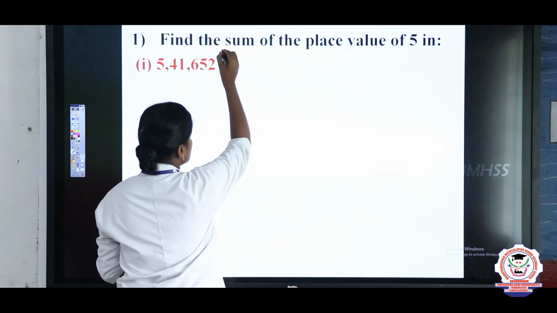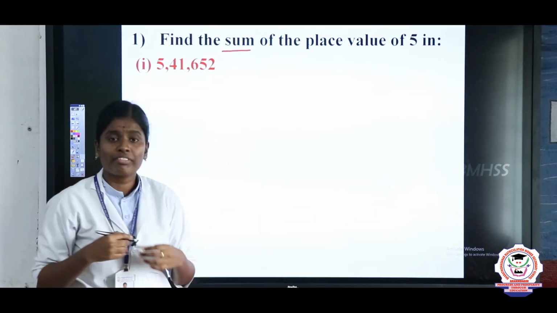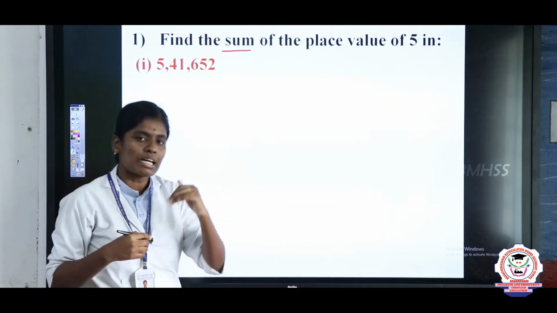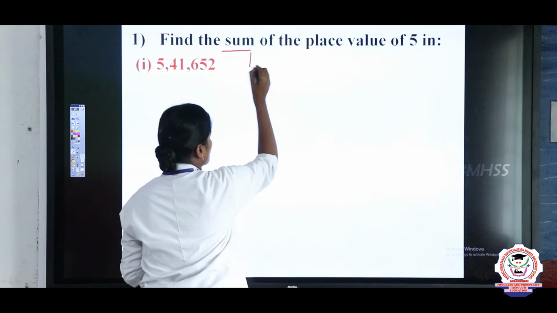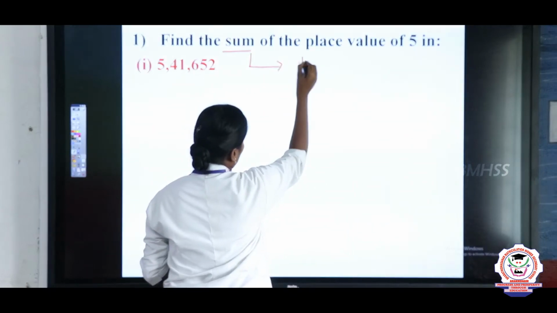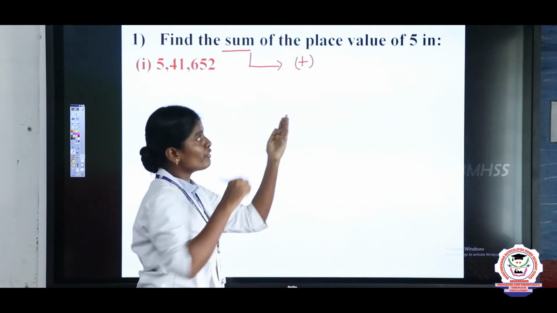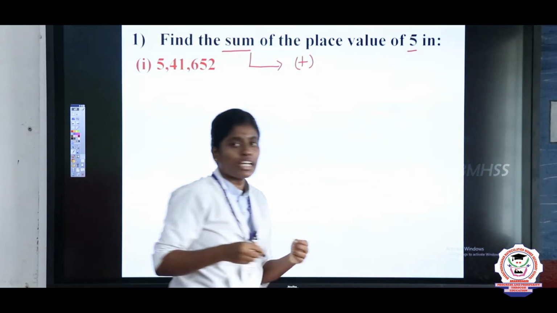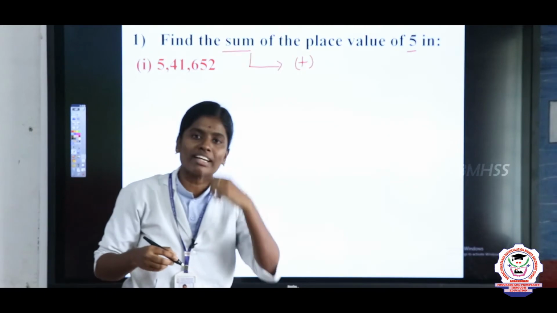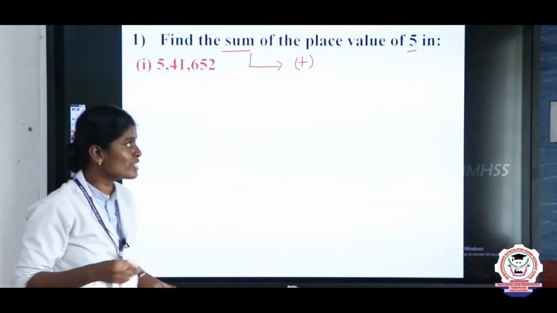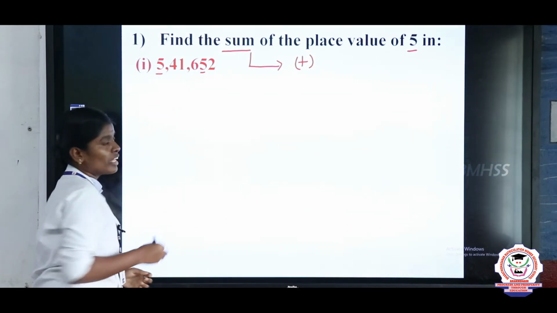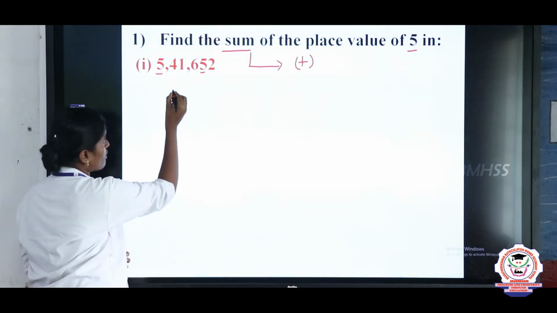Find the sum of the place value of 5. So what does sum mean? Sum is addition. In this question we have 2 5s. How many 5s are there? 2 5s are there. Now we are going to write the question.